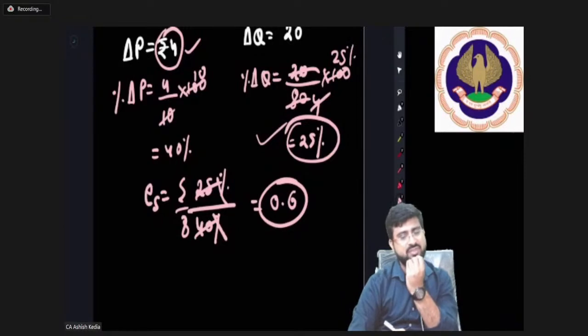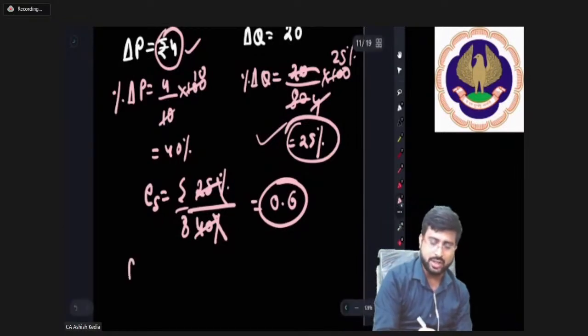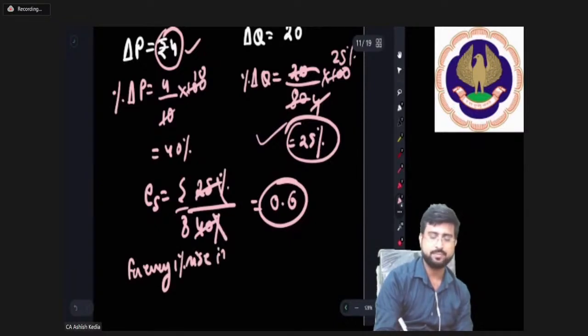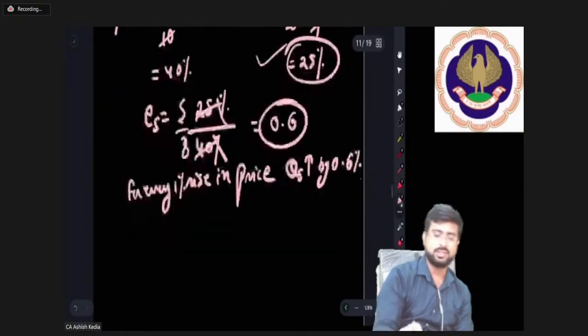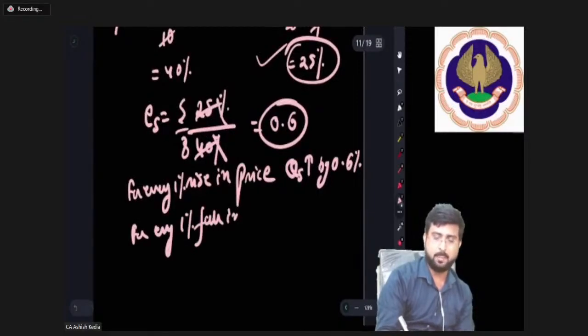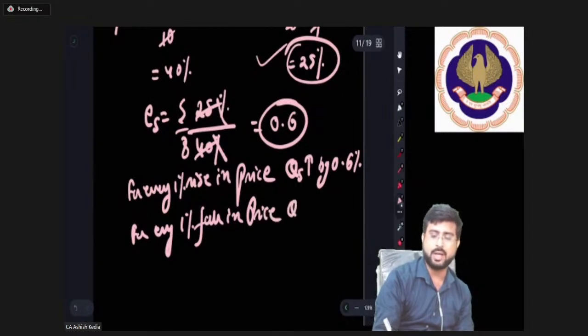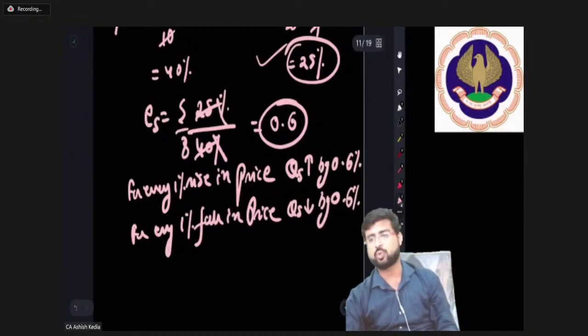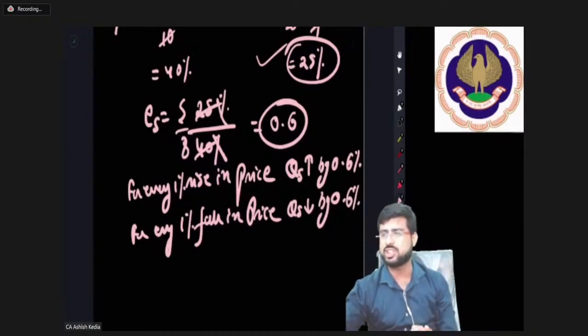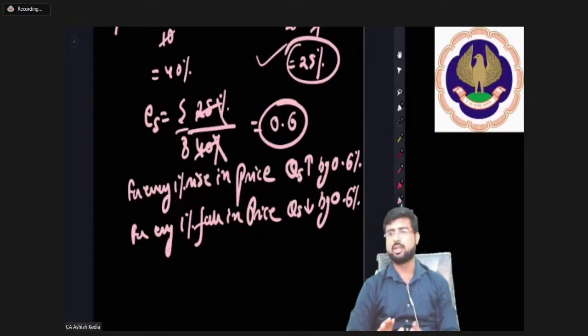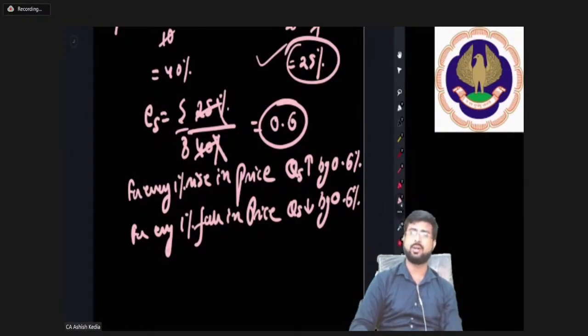So what does it mean, friends? It means that for every 1% rise in price, quantity supplied will also rise by 0.6%. Similarly, for every 1% fall in price, pay attention friends, quantity supplied will also fall by 0.6%. Whatever it is, it can be 0.625. I am not bothered about that. What I'm bothered about is how it's calculated.